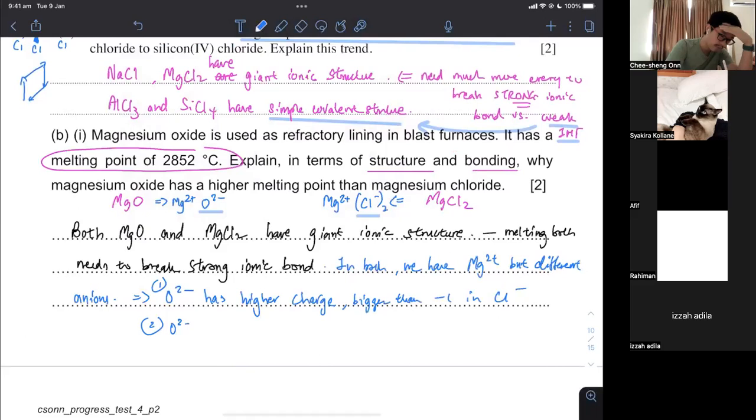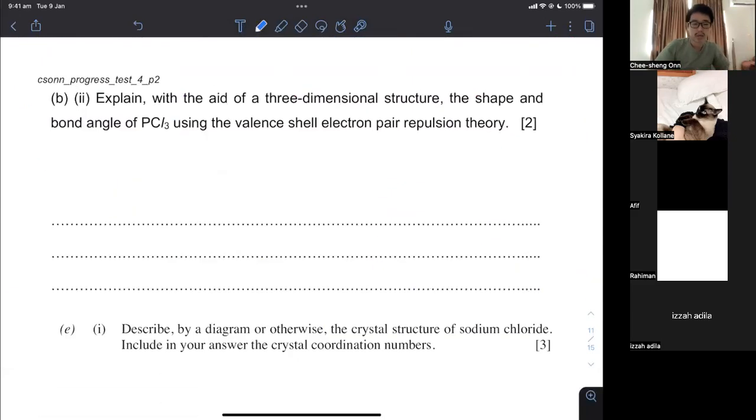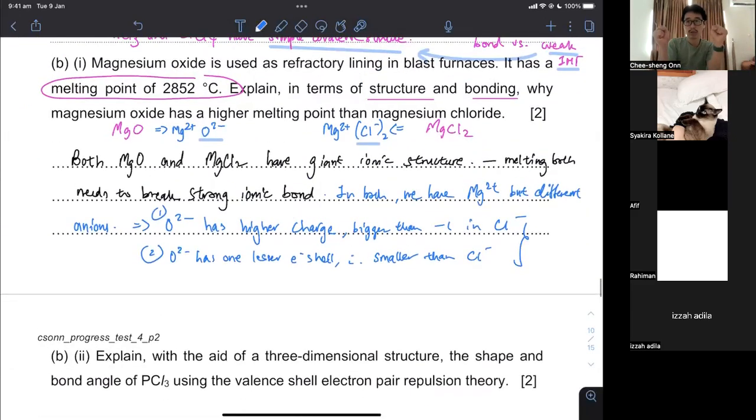So O2- has one fewer electron shell, therefore it is smaller than Cl-. Both of these will result in a stronger attraction between Mg2+ and O2- compared with Mg2+ and Cl-, even though you have 2 of that Cl-, because the attraction is going to be weaker, because of the higher charge of the O2- and then the smaller size of the O2-.